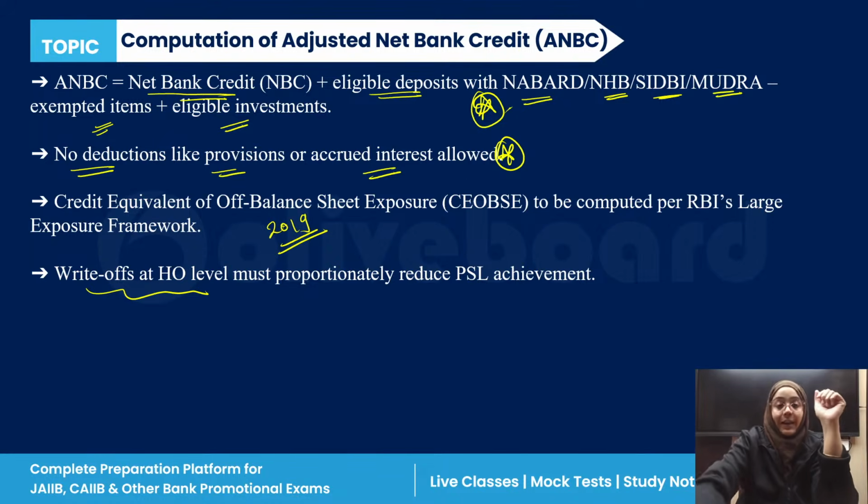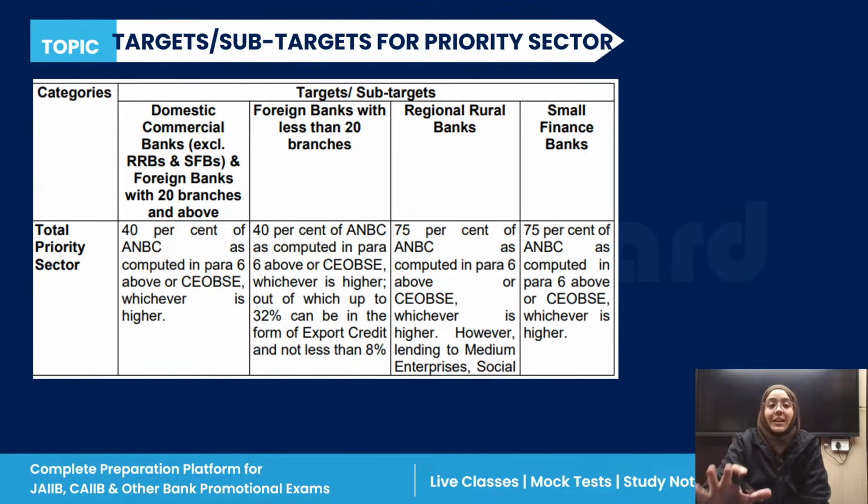Now, let's talk about the percentages and the targets. In this particular column, we are seeing all the domestic commercial banks and all the foreign banks which have 20 or more branches. In this one, we are looking at all the foreign banks which have less than 20 branches. In this one, we have the regional rural banks target, and in this one, we have the small finance bank target.